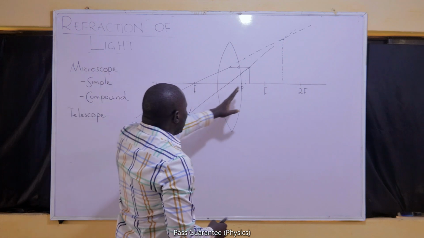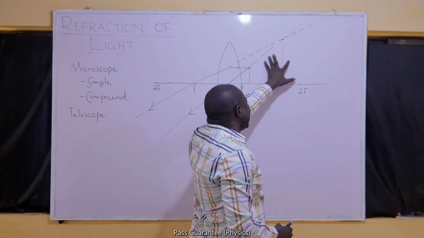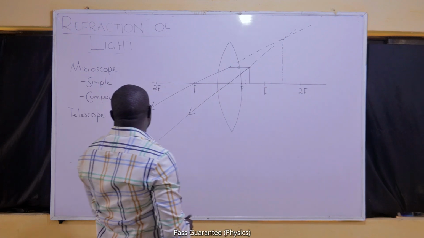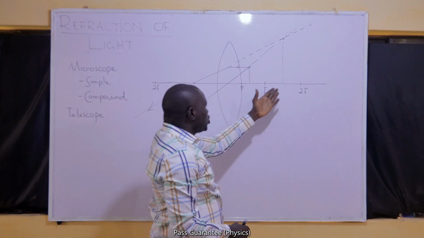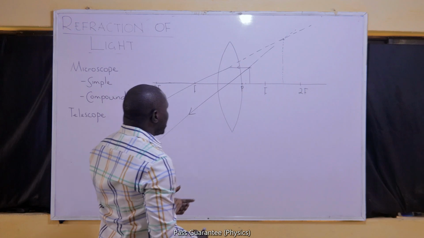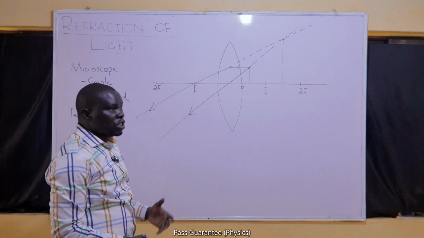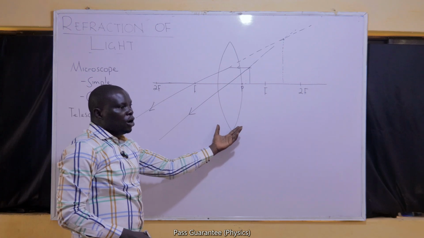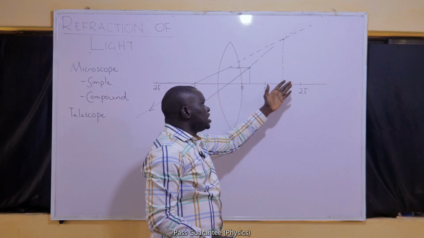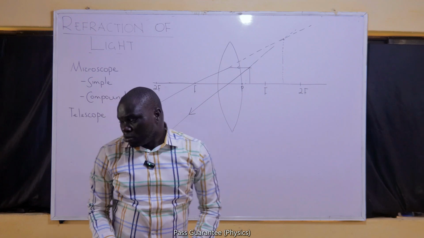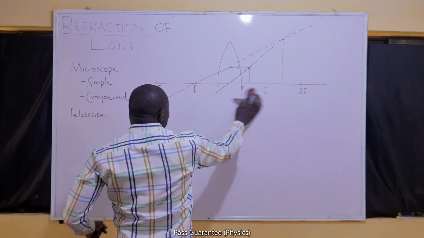When you bring an object close enough to a converging lens, a convex lens, it's going to form an image that is magnified and virtual, so we can see it. When the image is virtual and magnified, we can see it. It satisfies the essence of a microscope, and this is called a simple microscope. So a simple microscope makes use of a converging or convex lens to form a virtual magnified image of the object when the object is placed between F and the lens.